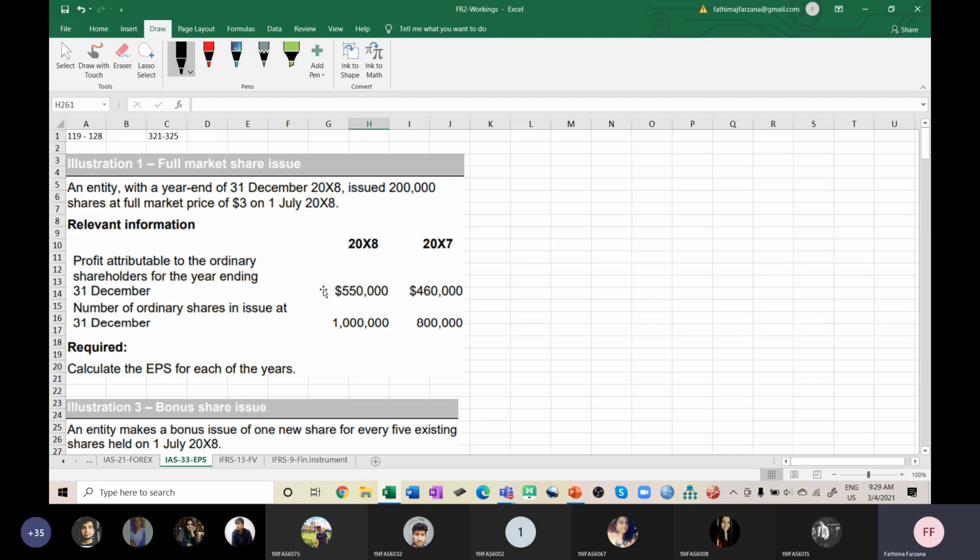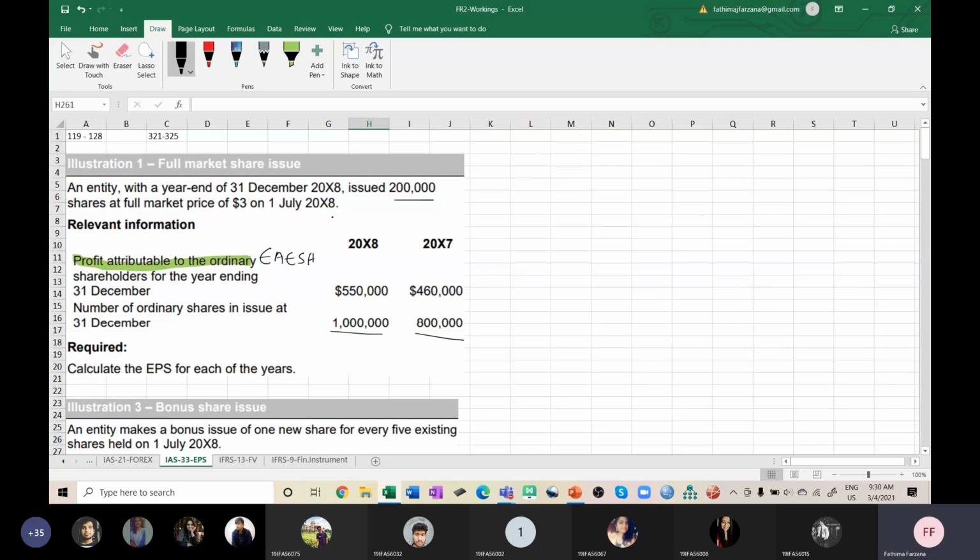See here, for 2008, two pieces of information are given. The first is the profit attributable to ordinary shareholders, that is, profit given to ordinary shareholders, which is the earnings available to equity shareholders. This is the earnings given. Whereas the number of shares issued at 31st December 2007 is a different number, and in 2008 it's a different number. They've very clearly said 200,000 shares were issued during the year.